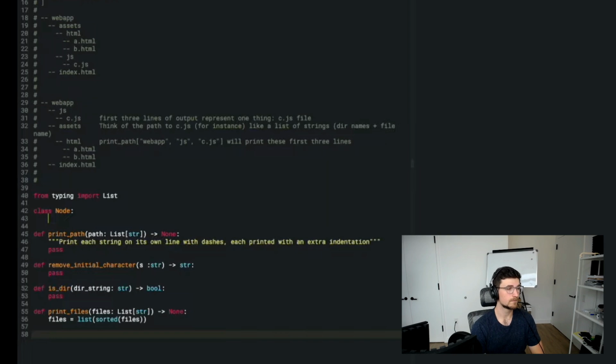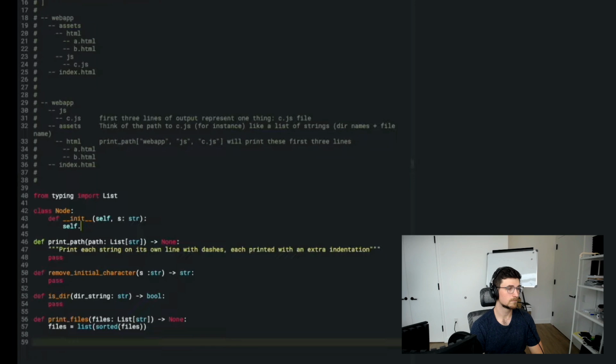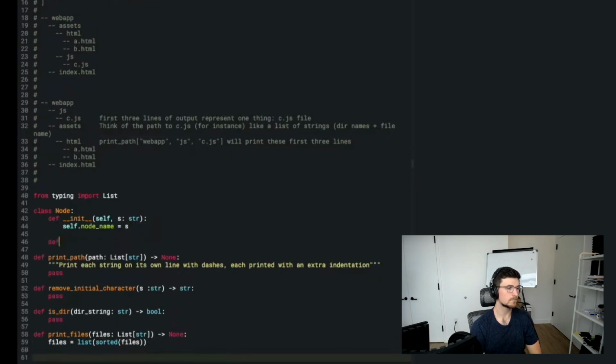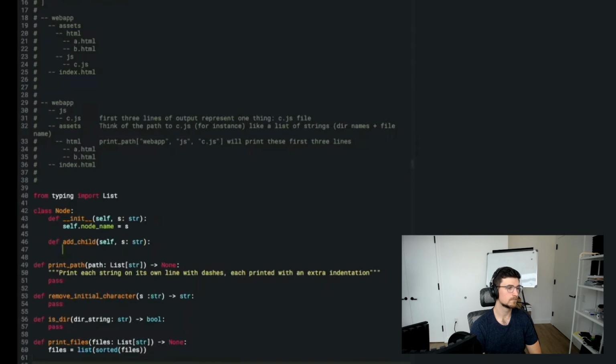We'll say def init self s string, self dot name equals, well, I don't know, name is probably a reserved term, isn't it? So I'll say self dot node name equals s. And I also need it to have some children. So I will say def add child, and that will be self, and s is string, and then I will say self.children.